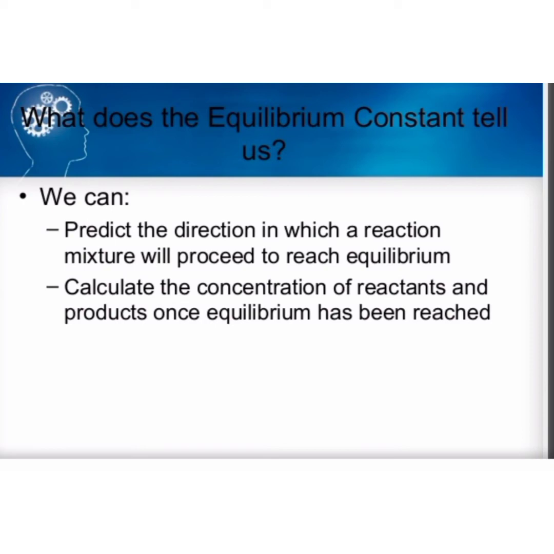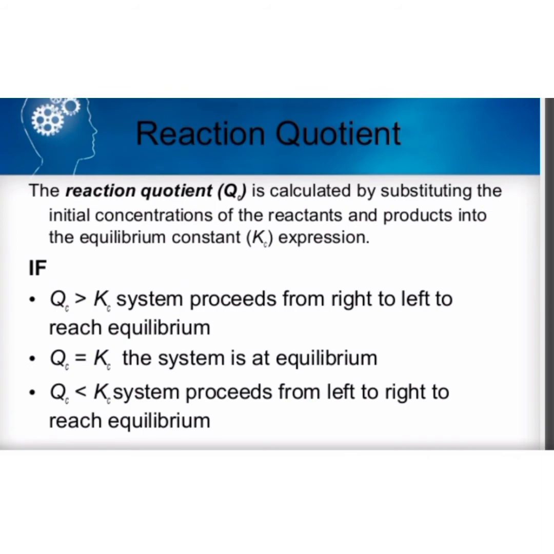What does the equilibrium constant tell us? We can predict the direction in which a reaction mixture will proceed to reach equilibrium. We can also calculate the concentration of reactants and products once the equilibrium has been reached. Reaction quotient Qc is calculated by substituting the initial concentration of reactants and products into the equilibrium constant expression.